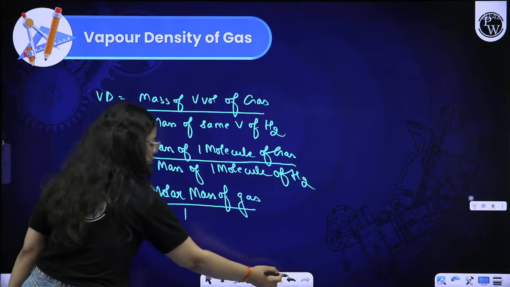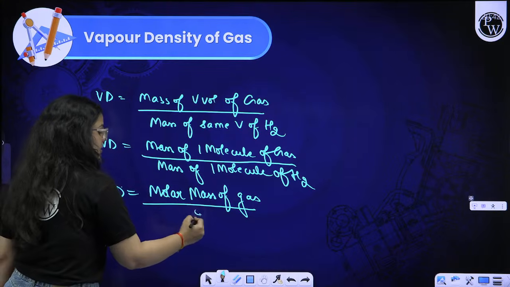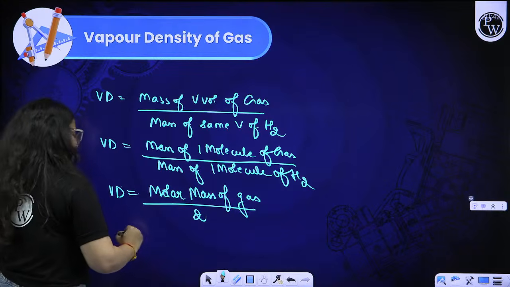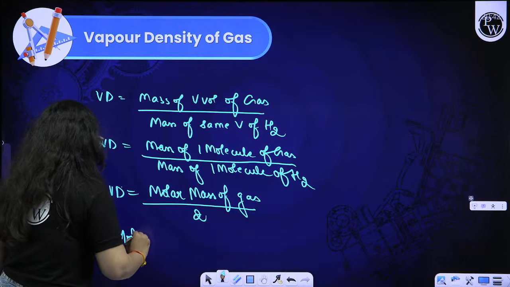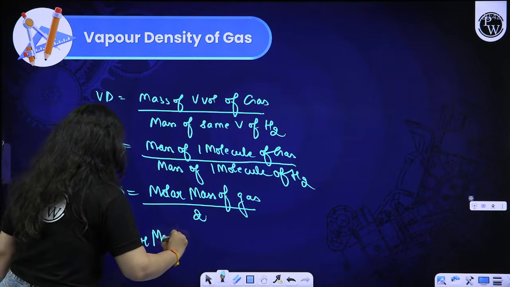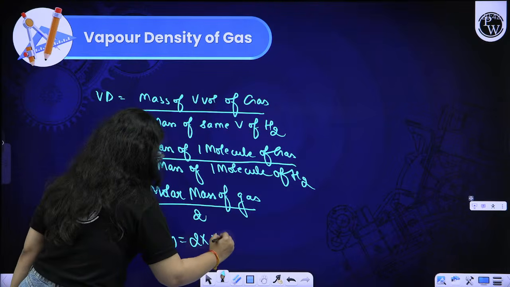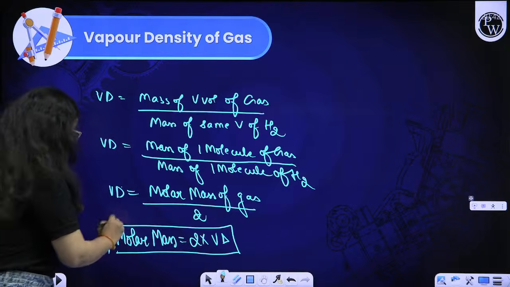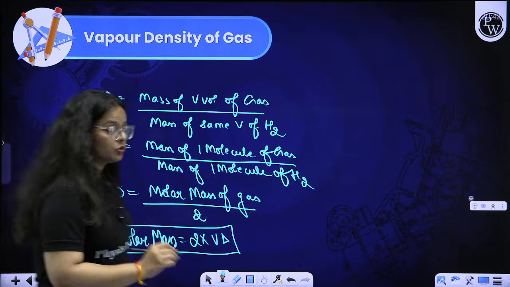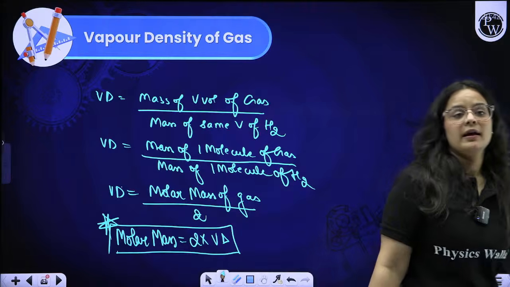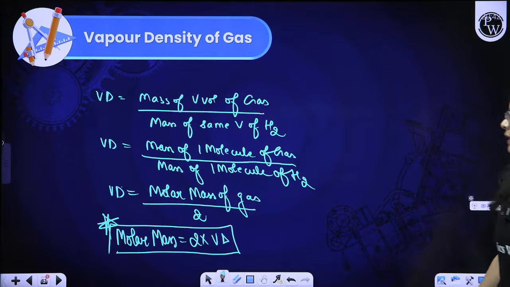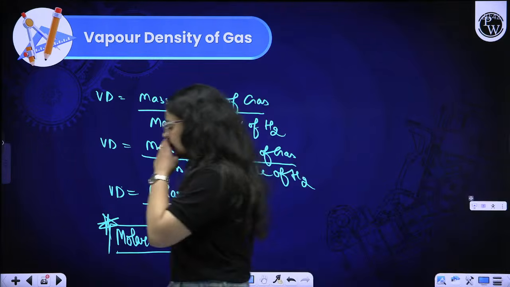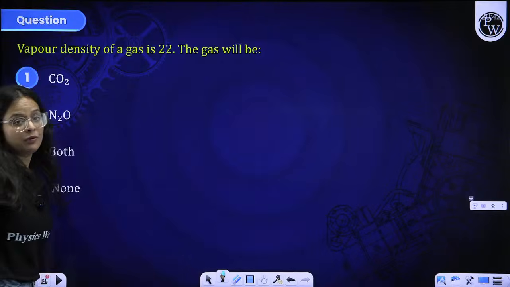One molecule of H2 has molar mass of what? It is 2 only. So, beta, molar mass of a gas is equal to 2 into vapor density. This is a very important formula that is used many times in your example questions. You have to use this formula in the question depending on the type of question they ask.